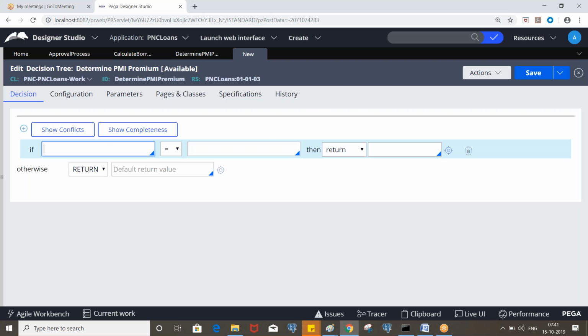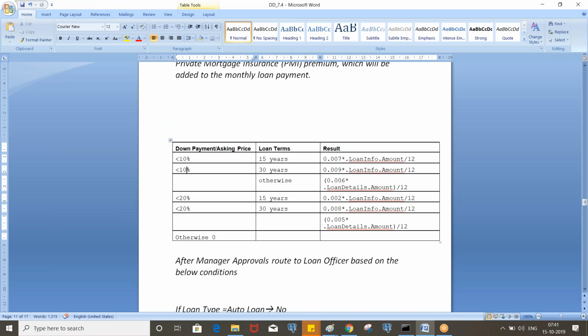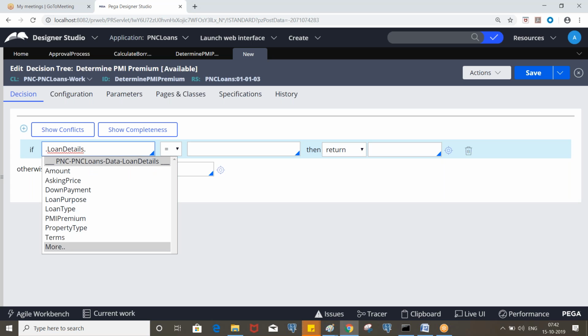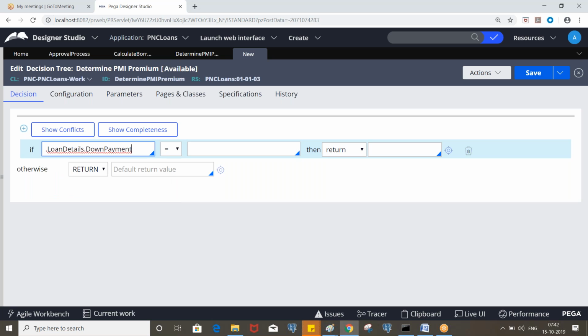So this is the decision tree rule form. And how can we put the condition? If down payment by asking price is less than 0.1 and we are considering loan term. So loan details dot loan amount. Yeah, sorry, down payment, right? Yes.